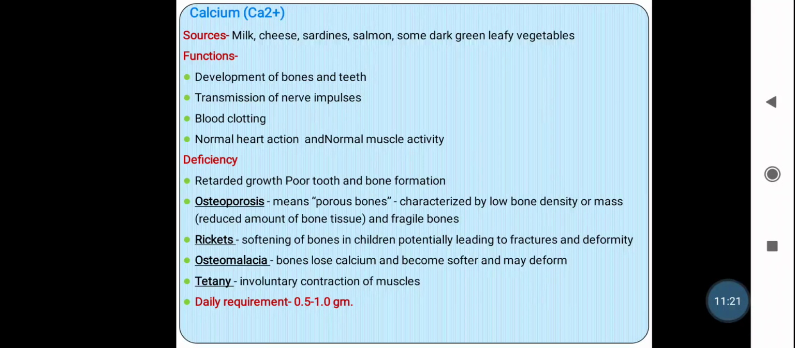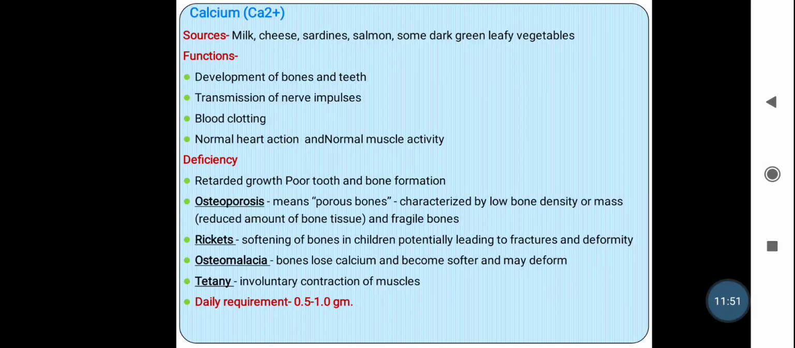The main function of calcium in our body is for the development of the teeth and the skeleton or bone. Again, calcium is involved in the transmission of nerve impulses. It is also involved in the blood clotting process. Again, it is needed for normal heart action and normal muscle activity.